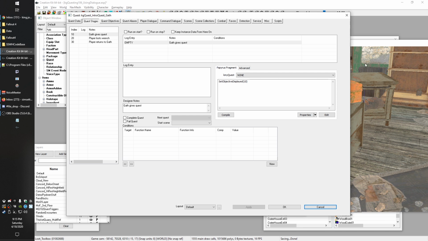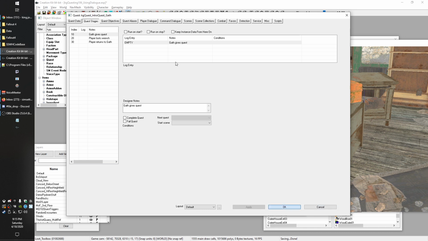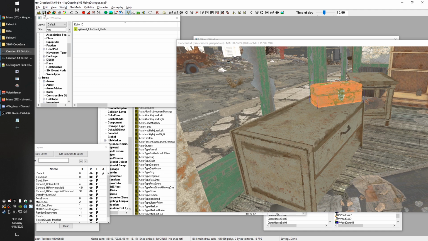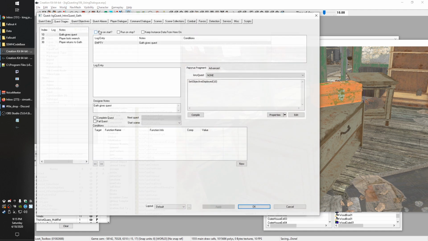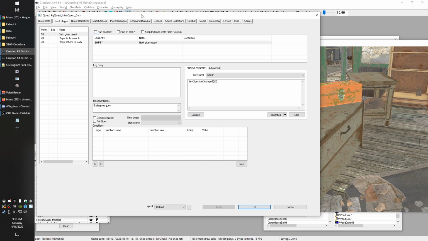Okay, so now we've got it prevented from showing them an objective too early, but that also means that we no longer have a way to set stage 20 after they do have the objective. So we're going to solve for that now. We're going to go ahead and once again save. And now we're going to get to merging in kind of a third set of tutorials, which is the scripting stuff, but not really. I'm keeping the scripting very light on this stuff so far. But I'm going to show you guys a little trick we can do here.